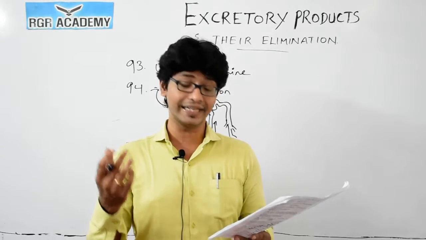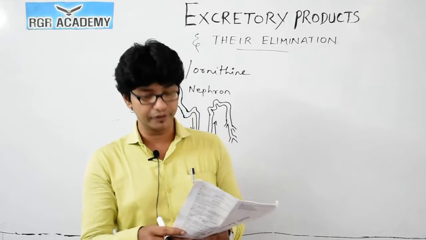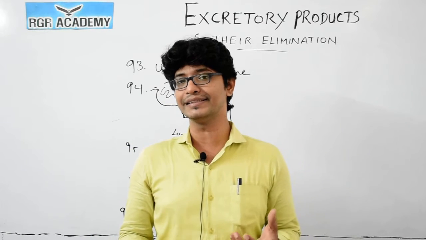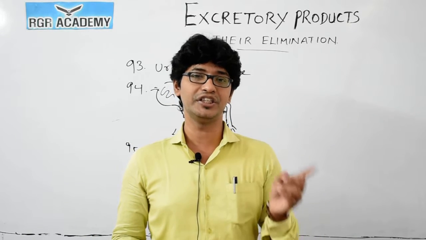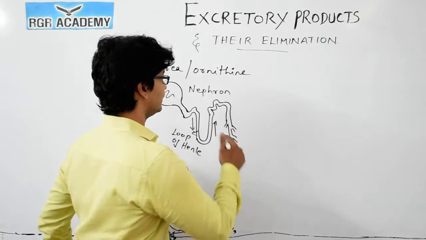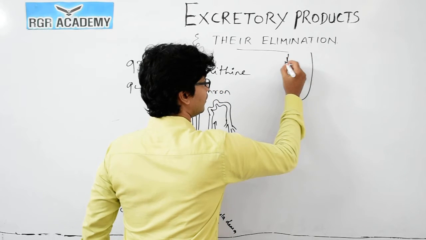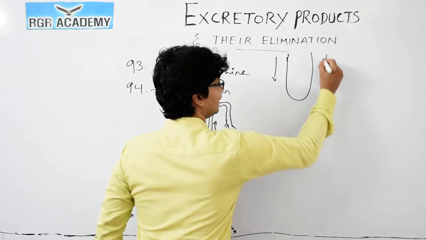Because water is getting reabsorbed in the descending limb of the loop of Henle, this increases osmolarity. The concept is very simple. Here you could see the descending and ascending loop of Henle. This is the descending part, this is the ascending part.